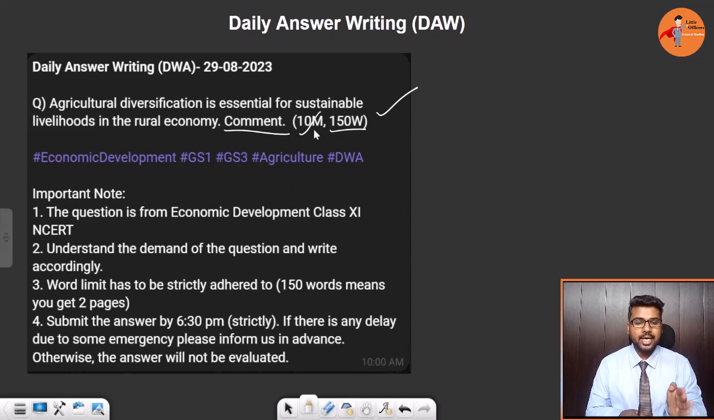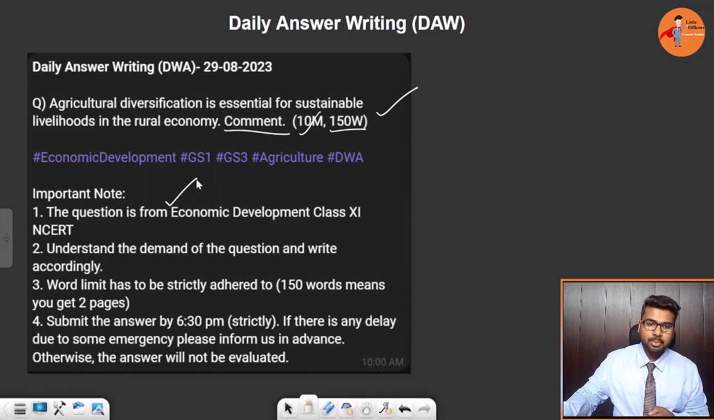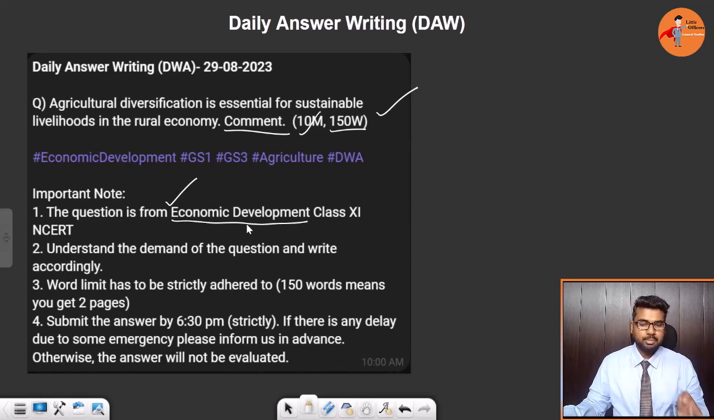Now the question is directly framed from your Economic Development class 11th book, and let us look at the demand of the question. It is a statement which is true. In order to have sustainable livelihoods, agricultural diversification must happen. So on this we need to comment.